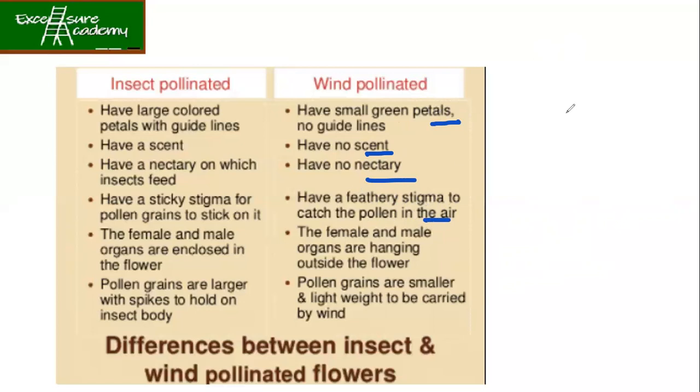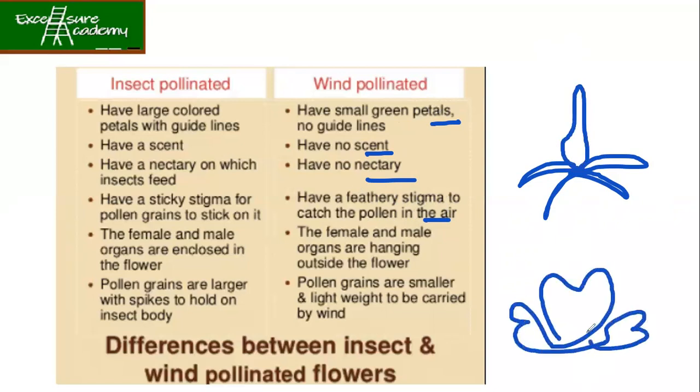So the stigma will be on the top. See, if suppose you have got a flower like this, your stigma will be open. Usually what happens, you have got petals like this and the stigma will be over here. But when it is wind pollinated, you are going to have the stigma open, and this will be like a feather, like it should go with the flow of the wind. So there are chances that with the wind, these pollens will come and attach to the stigma of the flower, from the wind.